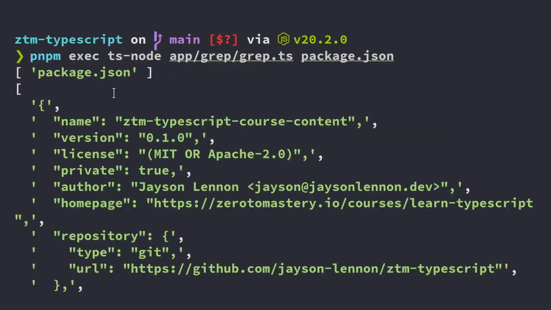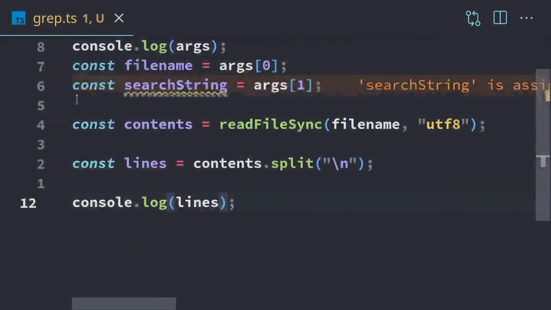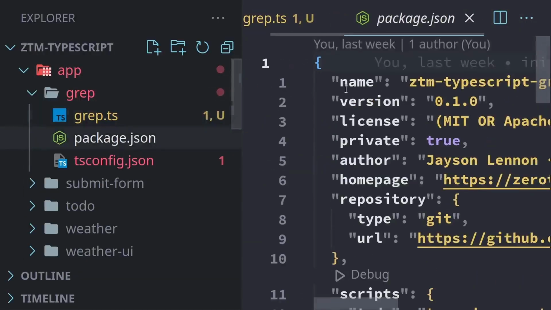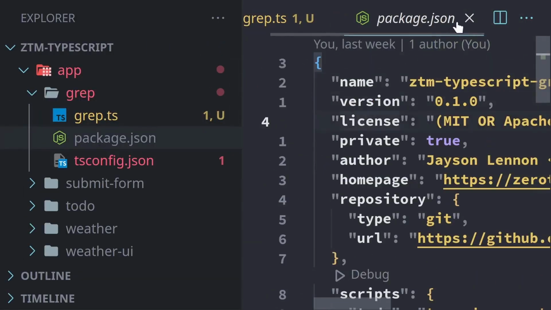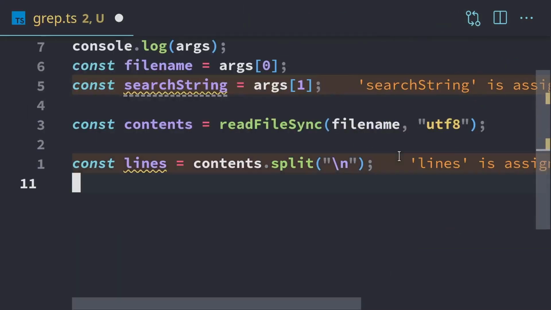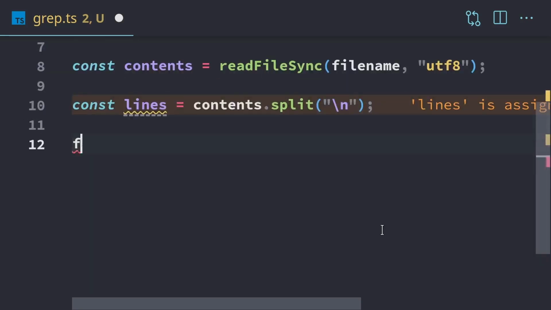If we look at the file, we'll look at it in a minute, but we'll see we have the curly brace, name, version, license. And if we look at that file, we have curly brace, name, version, license. So we do know that it is splitting the lines properly. So now what we need to do, we actually need to go through those lines and look for the matching search string. To do that, we're going to use a loop.